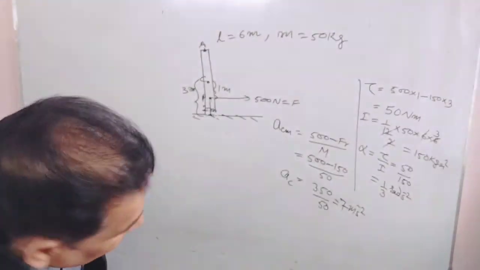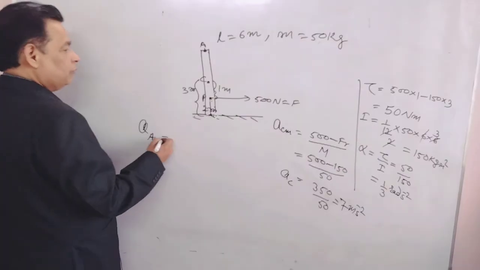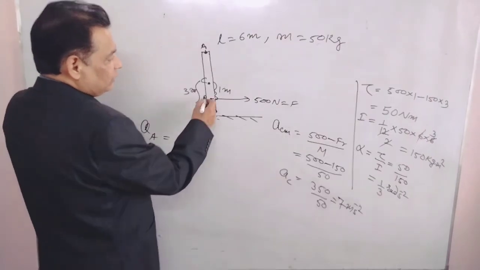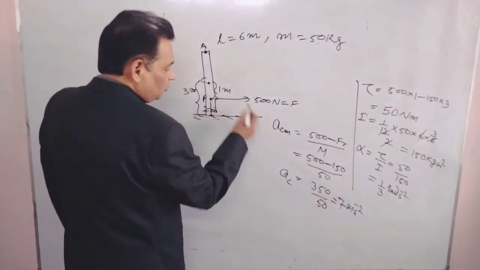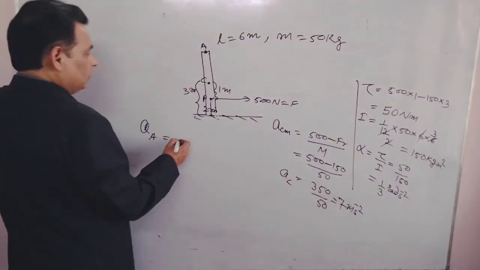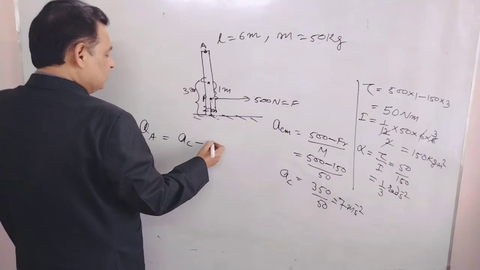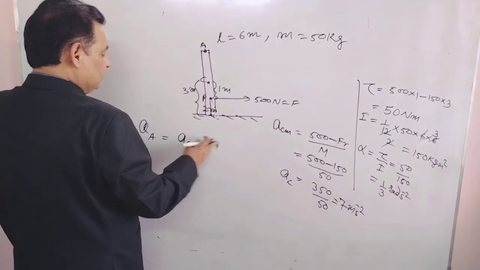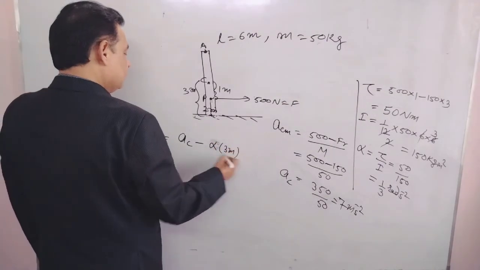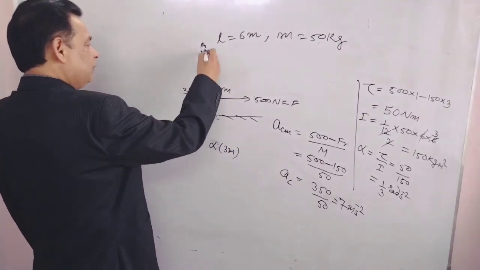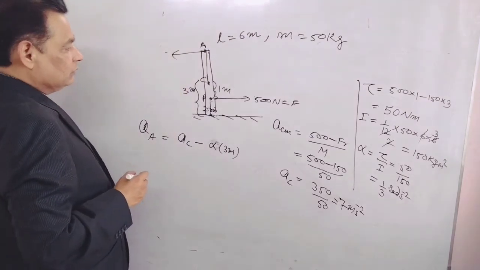Now we want to find out the acceleration of the top point. The acceleration of point A will be, the acceleration of center of mass is towards right, that is 7. So ACM minus R alpha, where R is 3 meter, that is in this direction, because rotation will be in this direction.